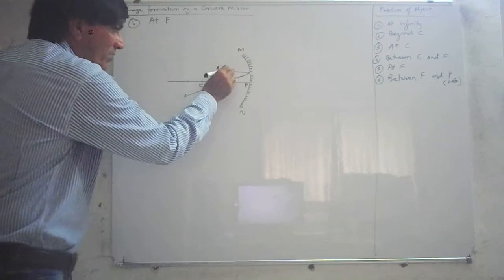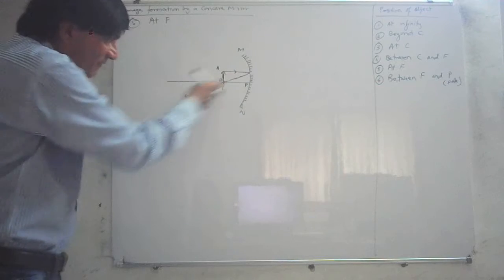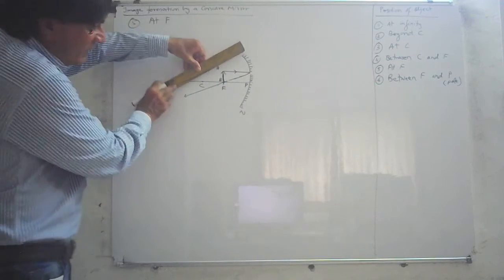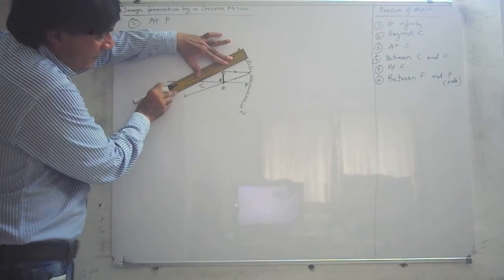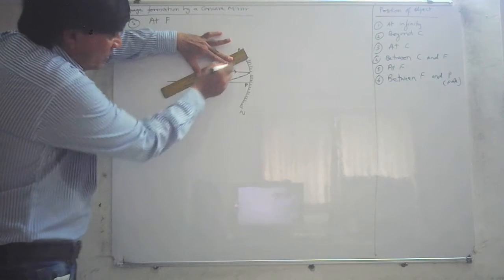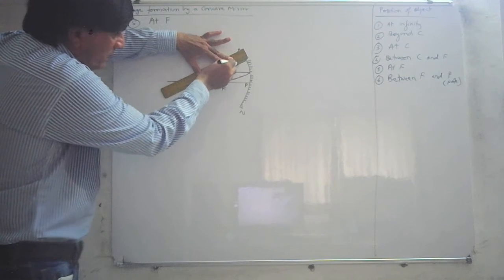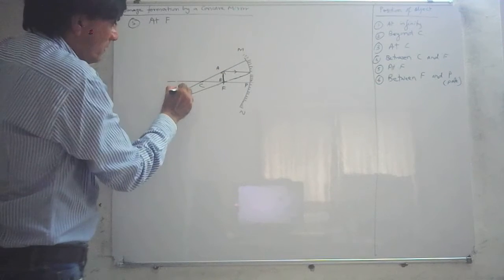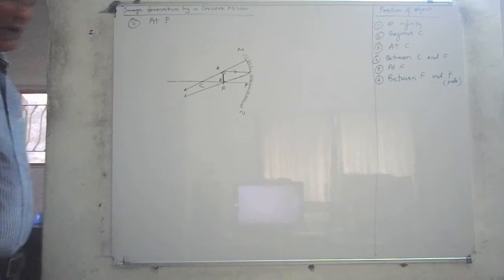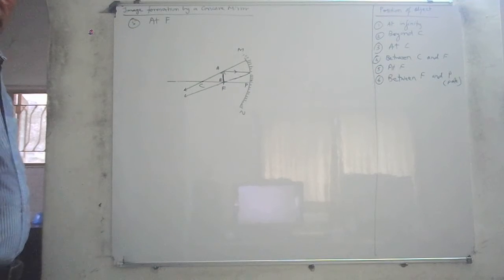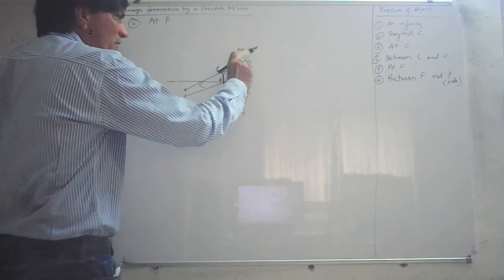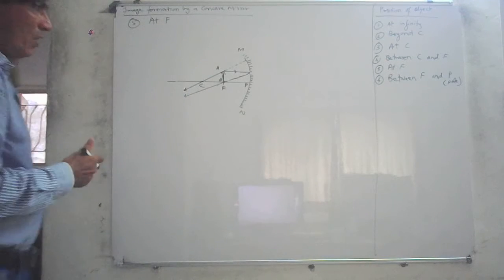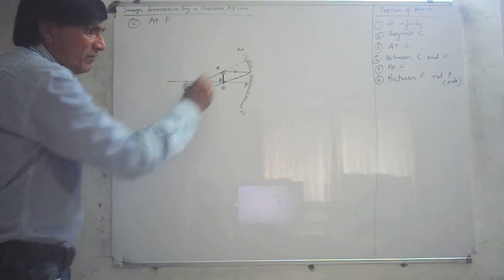Now that means one ray of light was parallel to the principal axis. After reflection, it passes through the focus. The other ray of light, keep it in line with this C. I'm keeping it in line with C this way and drawing it this way. Now if you see, the rays of light become parallel. You can make it dot dot dot this way, a dotted line when it is extended backward. Now the rays of light become parallel here.